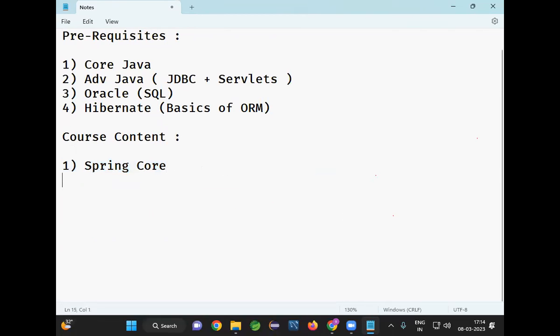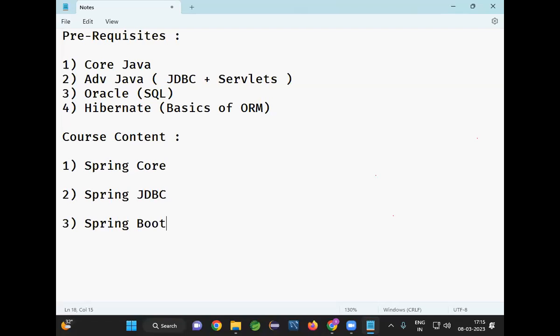Once the Spring core module is completed, we are going to learn Spring JDBC. Already we know JDBC, where there are 5 steps to communicate with the database. With Spring JDBC, with one line, we can perform the database operations. So Spring JDBC is an advancement over JDBC technology, right? We are going to learn the Spring core module and Spring JDBC. Once that is completed, we are going to learn Spring Boot.